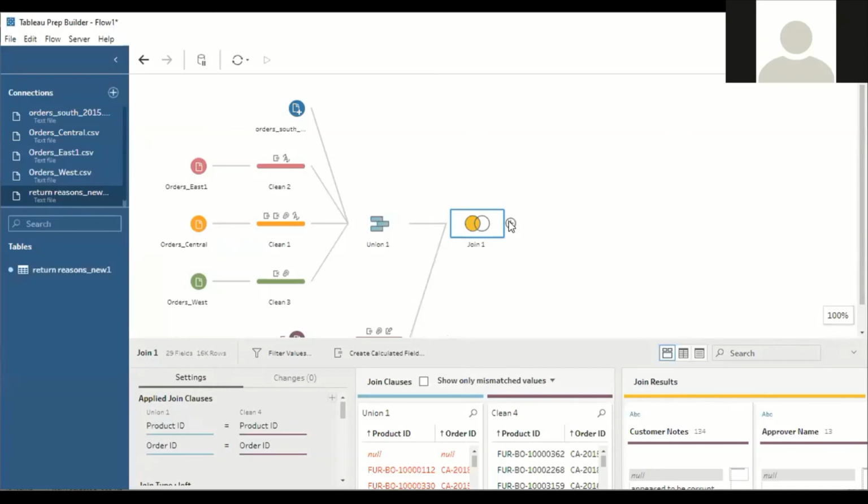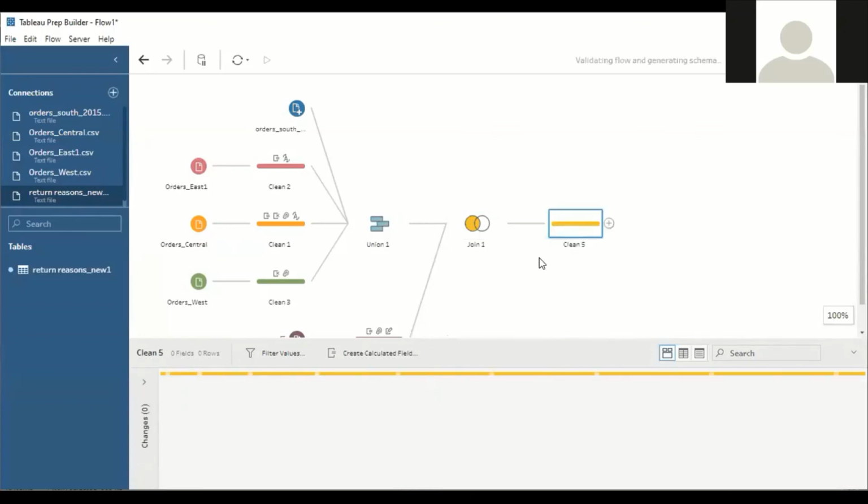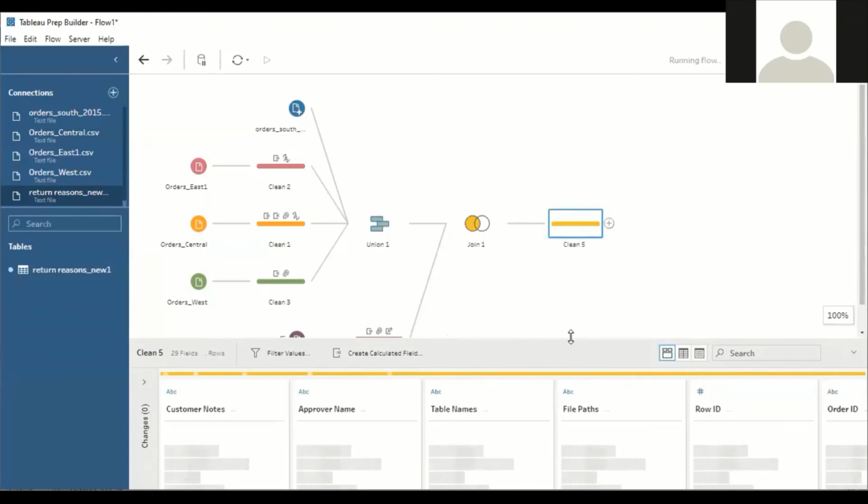Next we'll go for the data analysis. Hit on clean step, hit on clean step. Here I will add two more fields. One is return, and how many days usually the company is taking to return the products, or customers are taking to return the products.